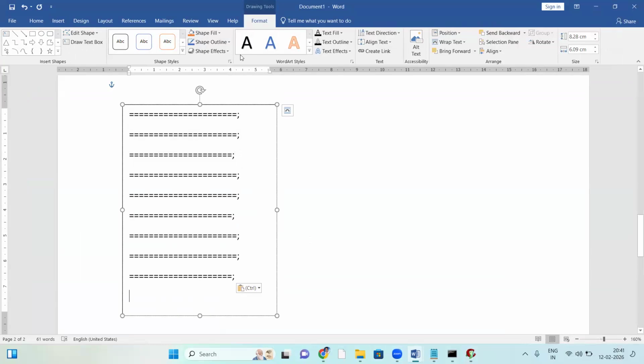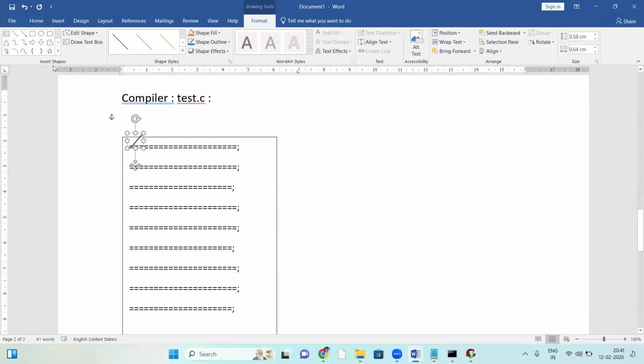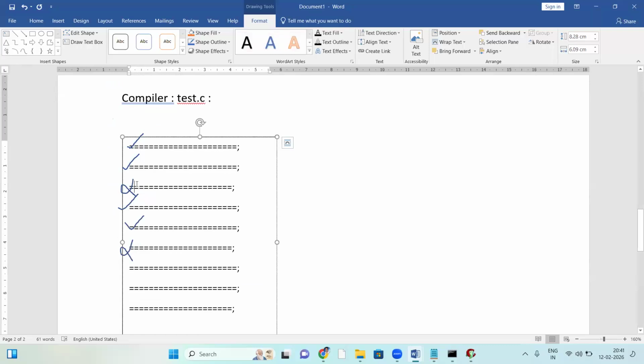First of all, the compiler checks the first line. If it is correct, then it checks the next line. The next line is also correct, so it checks the next line. Suppose something is wrong, an error at some line, and then it checks the next line. The next line is also correct. Suppose there is any error at some line, right? Even if an error comes, the compiler goes to the next statement also.